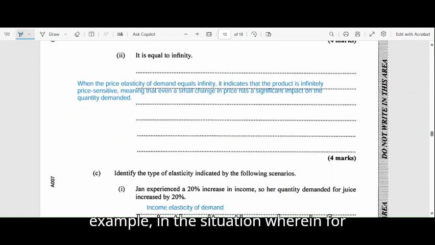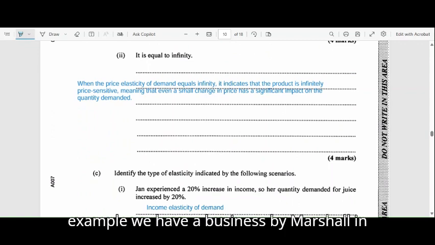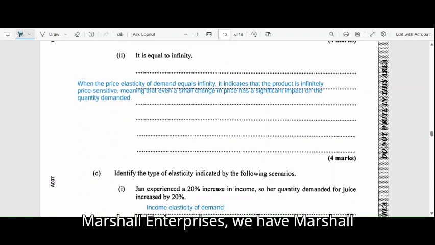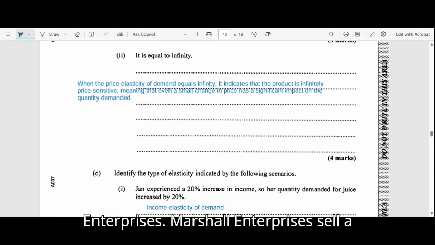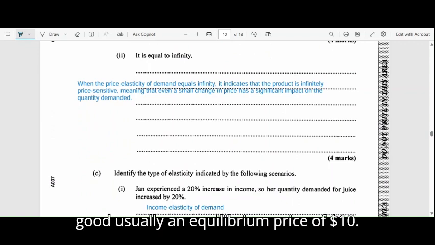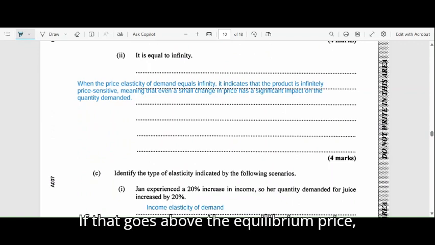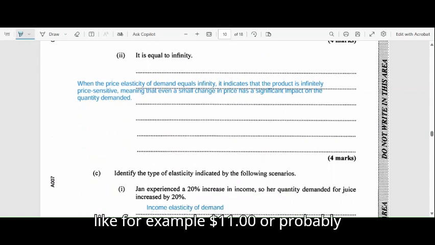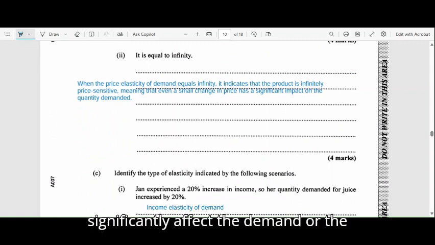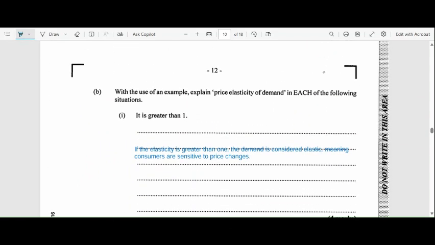For example, in the situation wherein we have a business, Marshall Enterprises. Marshall Enterprises sells a good usually at an equilibrium price of $10. If that goes above the equilibrium price, like for example $11 or probably $12, even $10.80, that will significantly affect the demand, or the price elasticity in this scenario.